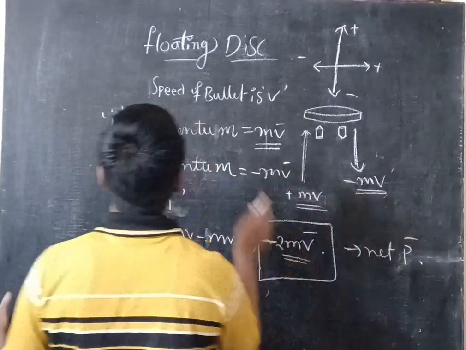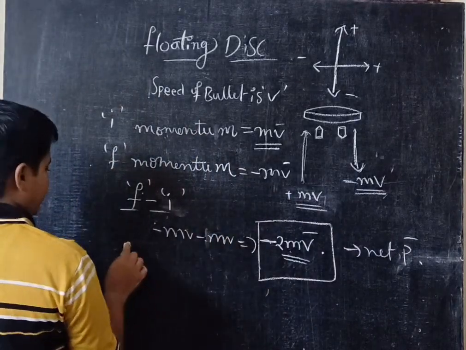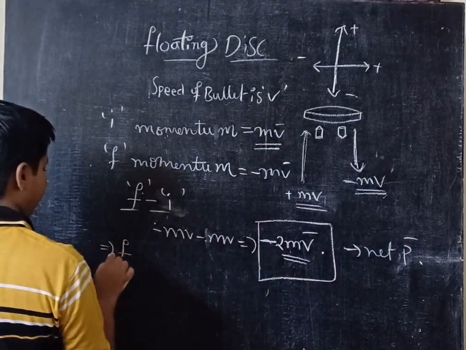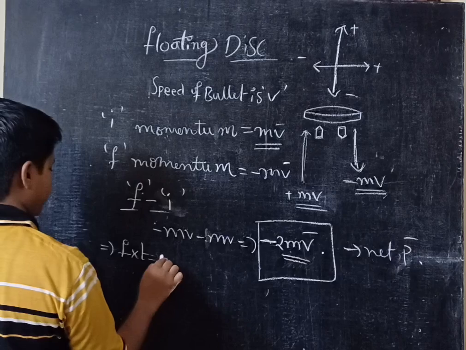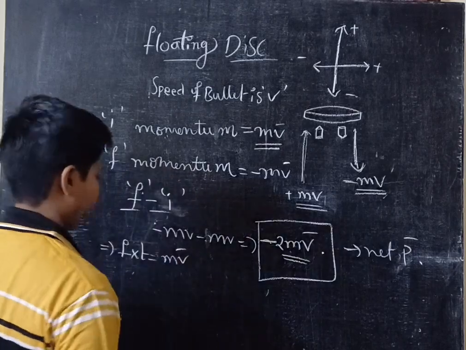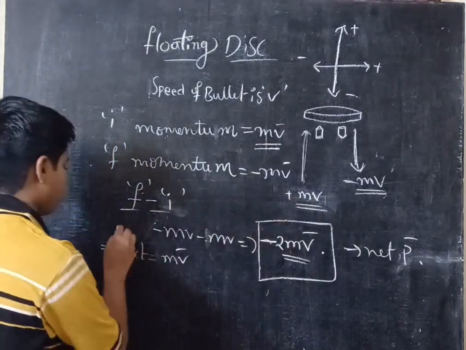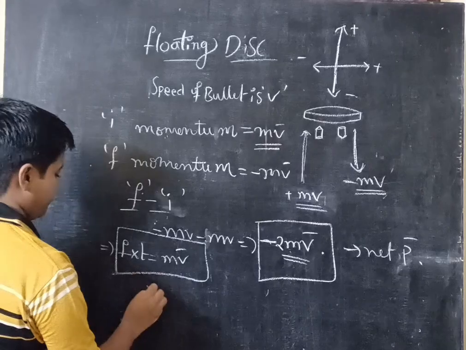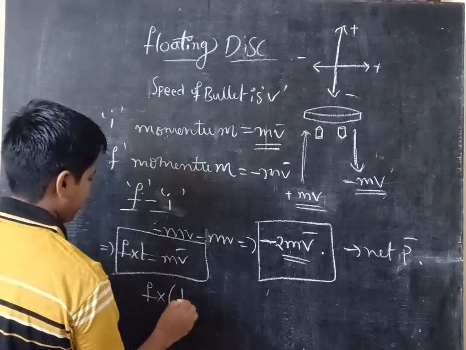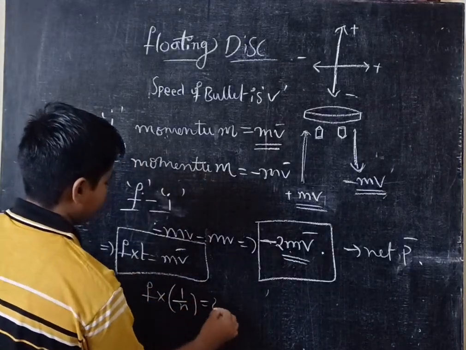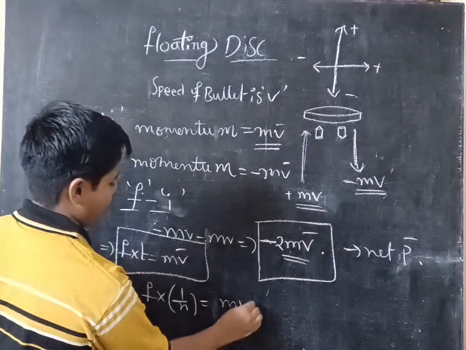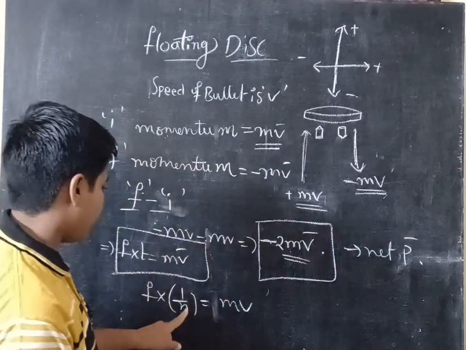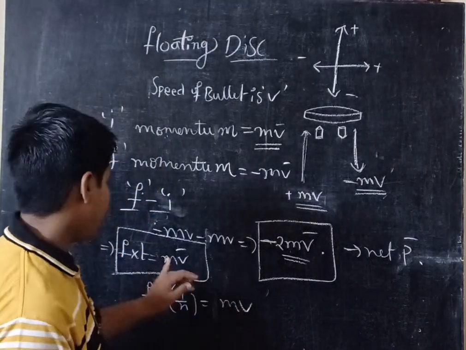And a very important point here: force into time is equal to change in momentum. So this is a very important point. And force into 1 by m is equal to 2mv, because here 1 by m means the number of bullets fired in 1 second.